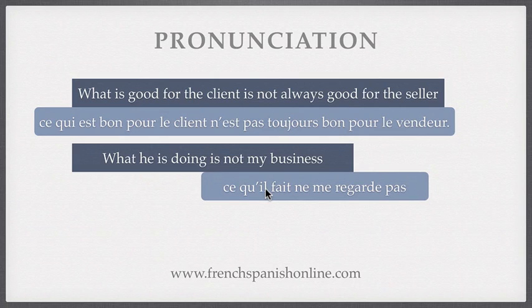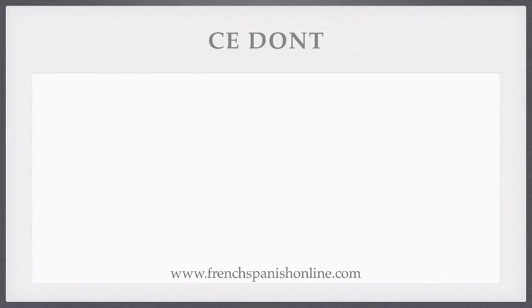And when we speak in a conversation, we say ce qui fait ne me regarde pas. So actually, the same abbreviation, ce qui fait ne me regarde pas, ce qui est bon pour le client, etc. So it may be confusing because if you hear this sentence, ce qui fait, you may think of ce qui, but actually no, it is ce que il. So it's better to follow the rules and not the French pronunciation.